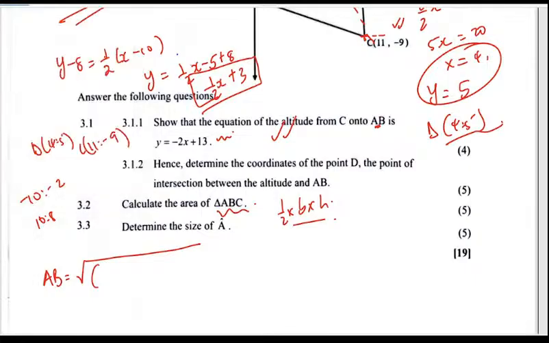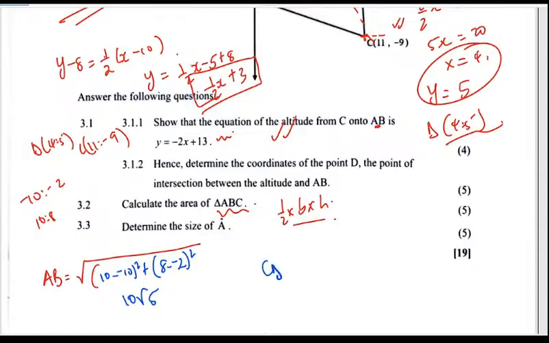So it's going to be the square root of 10 minus negative 10 squared plus 8 minus negative 2 squared. So that's going to be the root of 20 squared plus another 10 squared, which gives us 10 root 5.